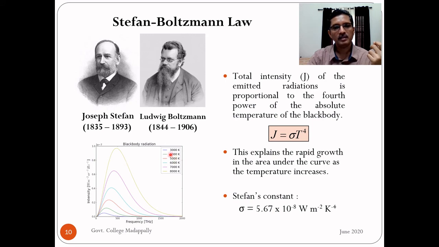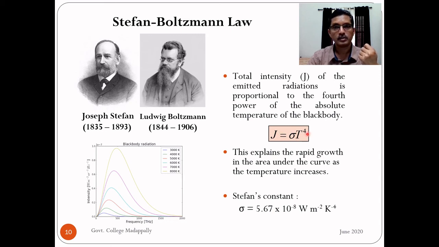For example, this dark blue has temperature 3000 Kelvin. Light blue, the fourth one, has 6000 Kelvin. So from dark blue to light blue, temperature is doubled from 3000 to 6000. Area becomes very large. Actually, area becomes 16 times larger, 2 raised to 4. So the rapid growth in the intensity or area is explained by this relationship.